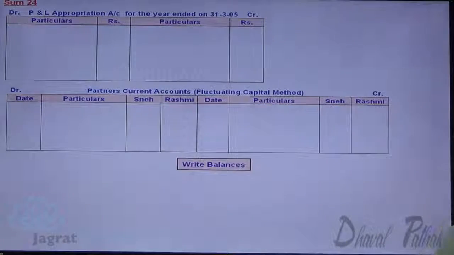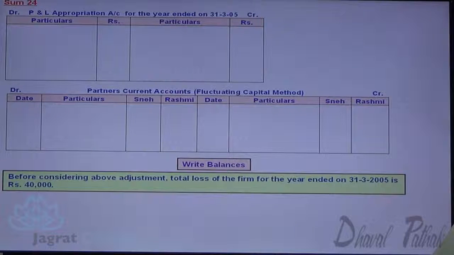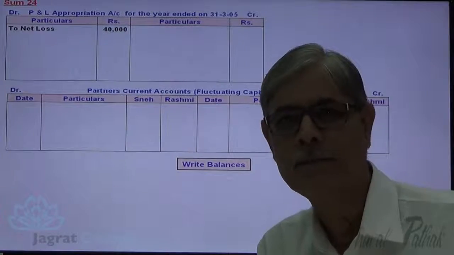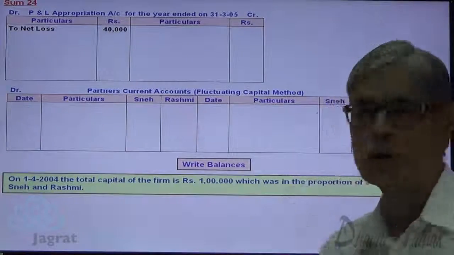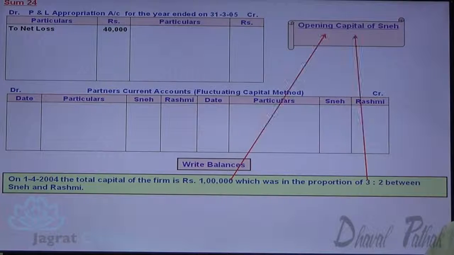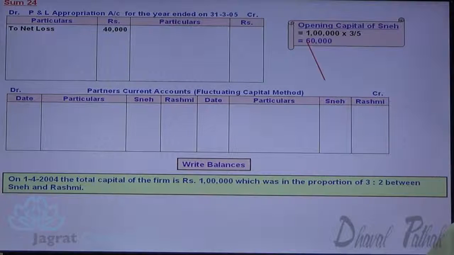First of all, I will write down the balances. Net loss 40,000, that is a balance of profit and loss account, gets debited to the profit and loss appropriation account. Now I want to write down the capital balances. Total capital is 1 lakh to be distributed in the ratio of 3:2. So 1 lakh into 3 by 5, 60,000. That is recorded as opening balance in the capital account.